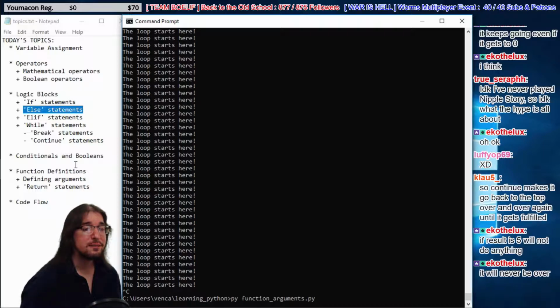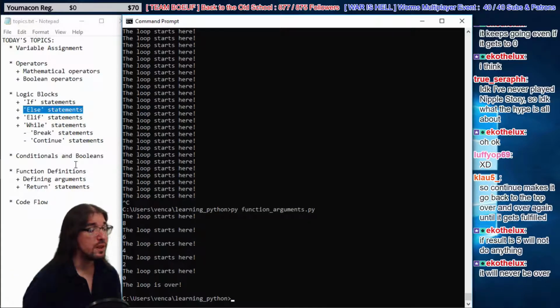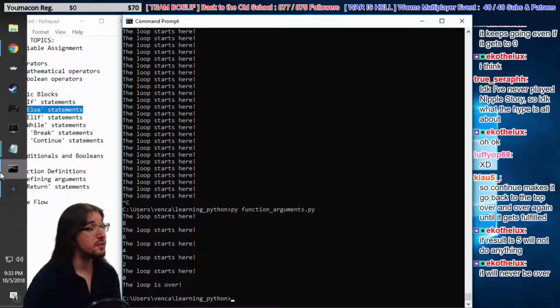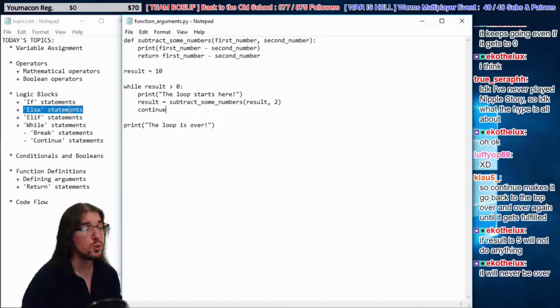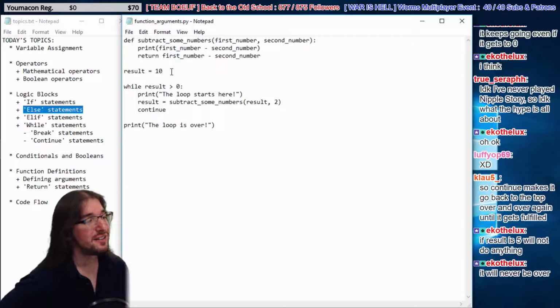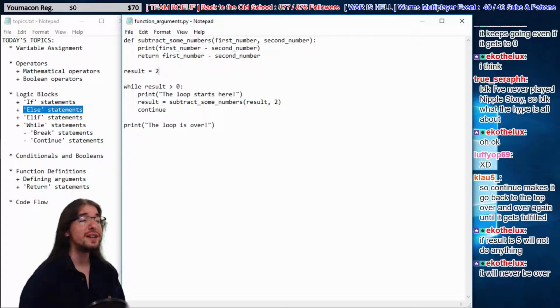Okay, cool. So yeah, the loop is over. It's just normal. Let's actually skip something intentionally. Let's skip something cool. I don't want to introduce lists yet, so how can I do this without introducing a list? Well, let's say 13 is an unlucky number. 13 is really a shitty number. So let's say our result is 20.